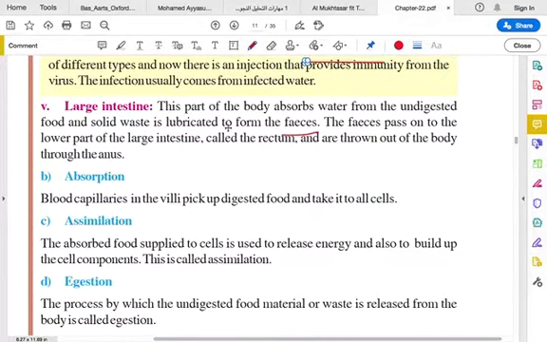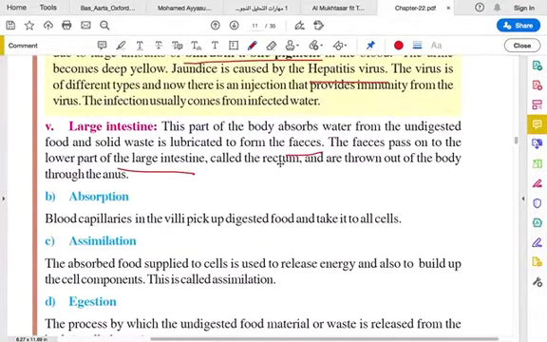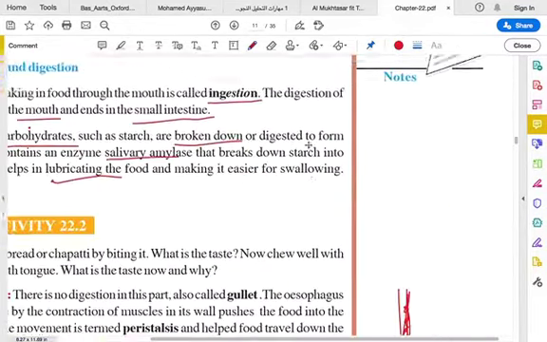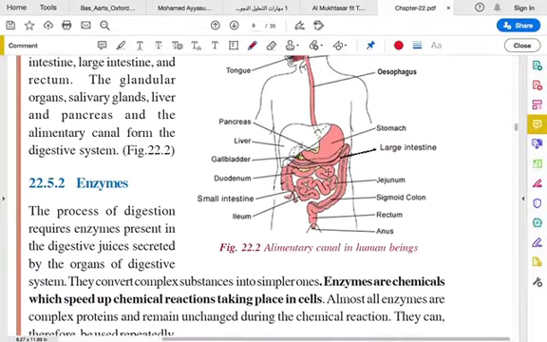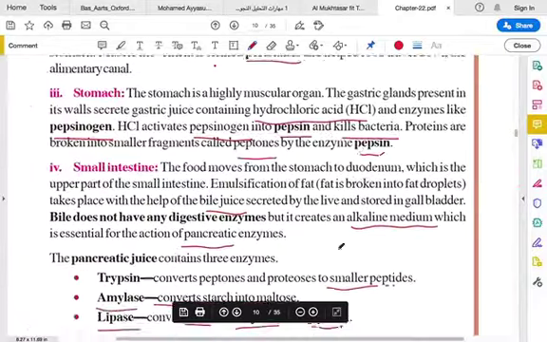Then the feces pass on to the lower part of the large intestine called the rectum, as I showed in the diagram, and they are thrown out of the body through the anus. So from the large intestine you have the rectum here. It comes to the rectum after absorbing the water from the undigested food, then is finally excreted. The feces are excreted through the anus. Okay, this is the process.